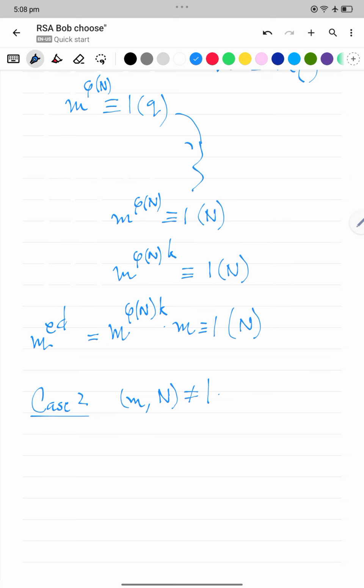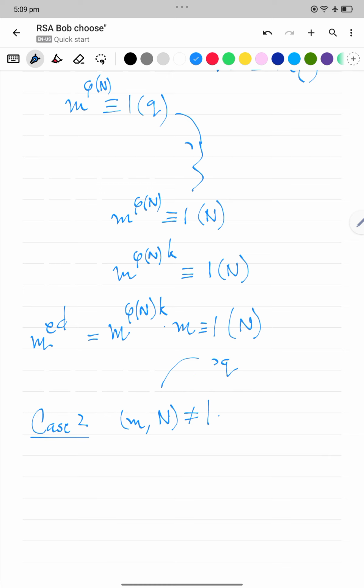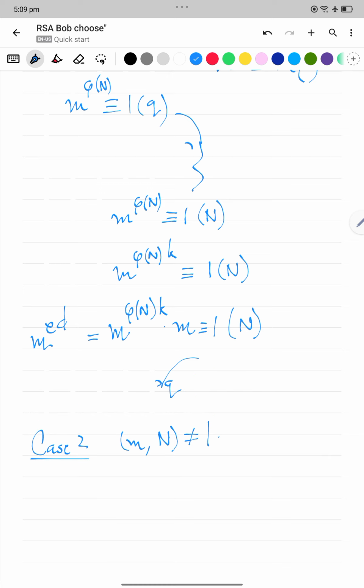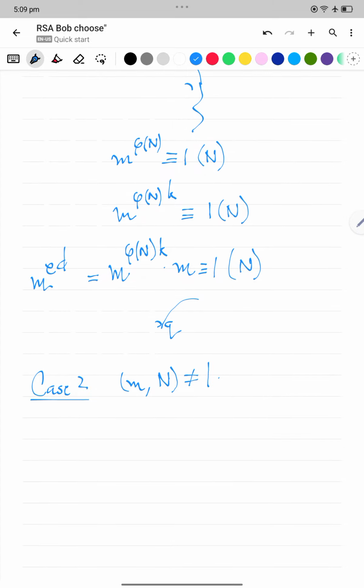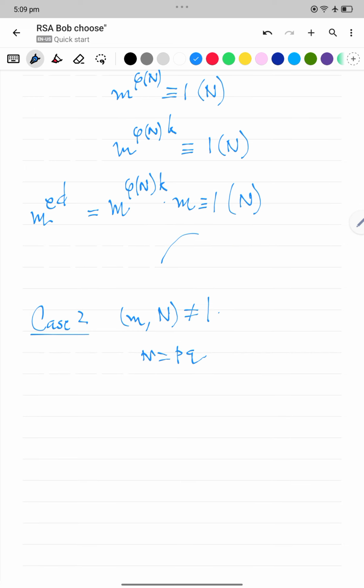In that case, since n is a product of two primes p and q, n equal to pq, m not being co-prime to n basically boils down to saying that m is not co-prime to p or to q, which, since p is prime, is the same as saying p is a divisor of m.